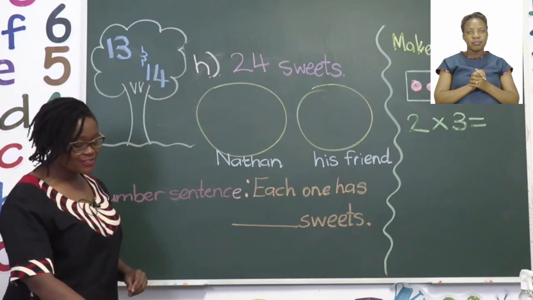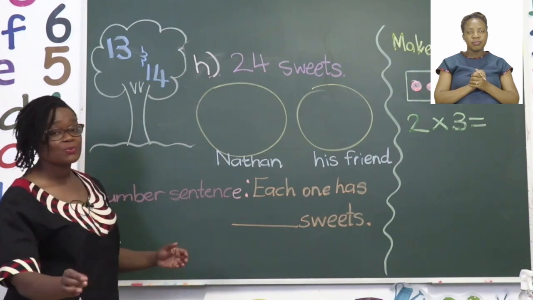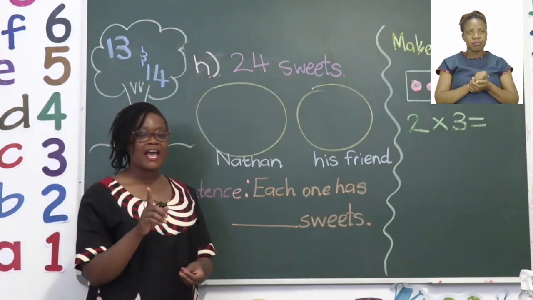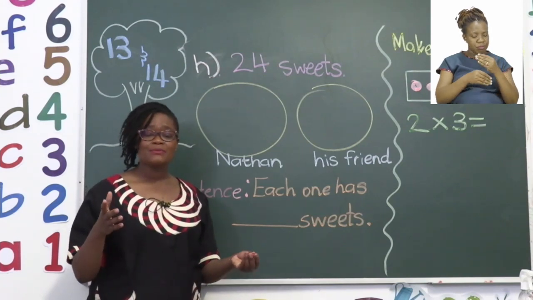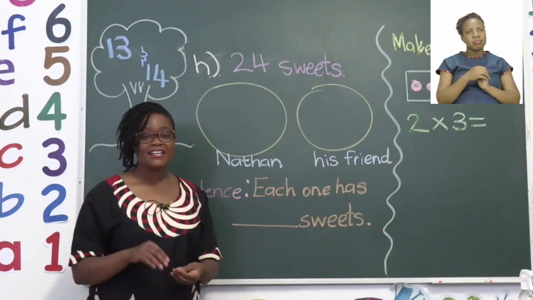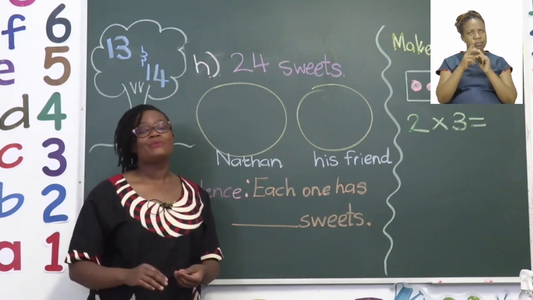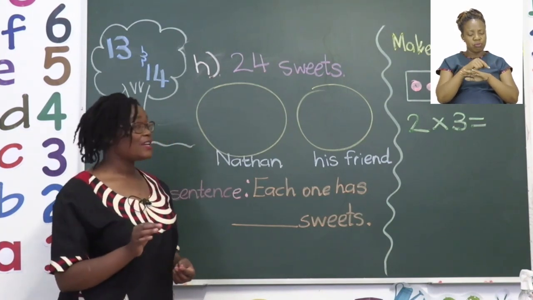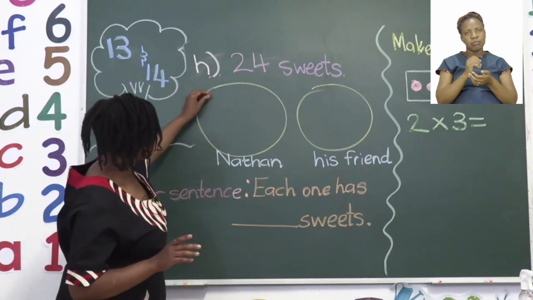So we're going to start by sharing the sweets equally, which means we're not adding, we're not subtracting, and we are not multiplying. Instead, we are dividing, which is sharing. So we are going to say 24 sweets. Let's go.